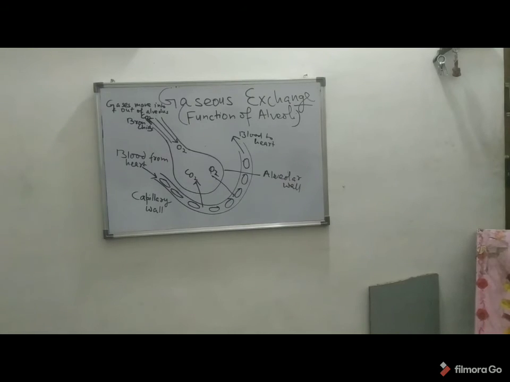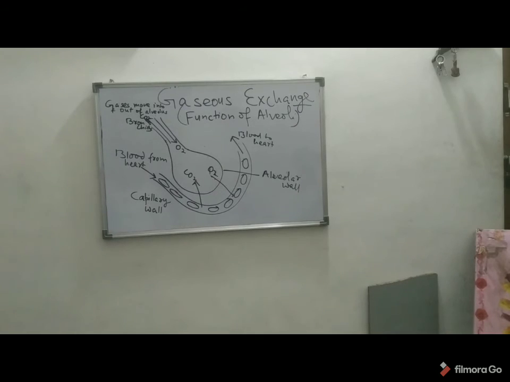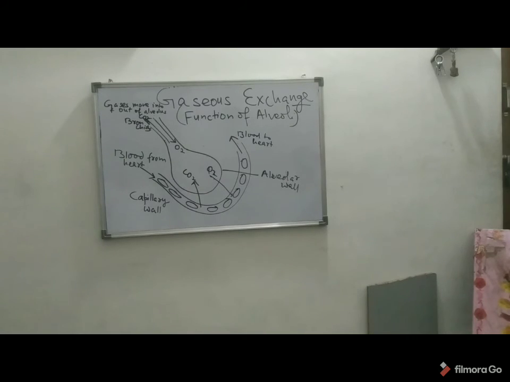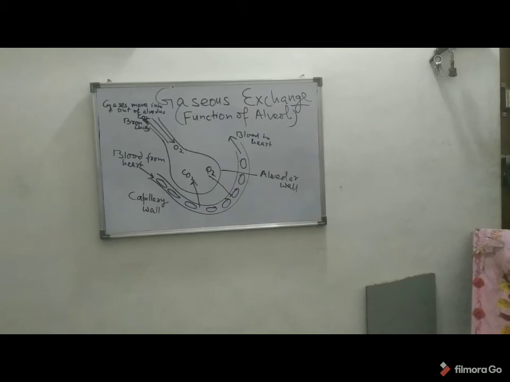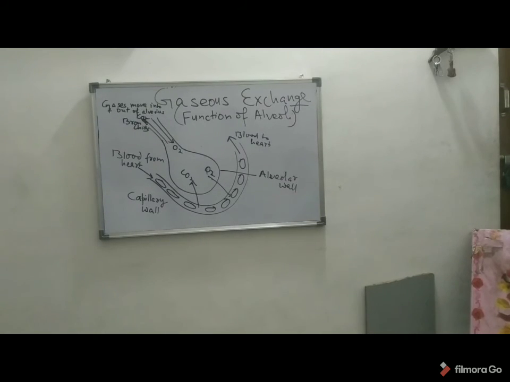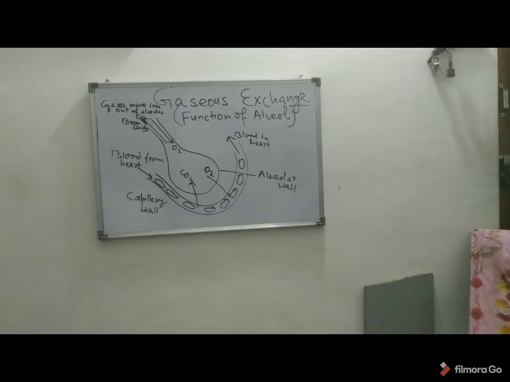There is diffusion, an exchange: CO2 goes from the capillaries to the alveolar sac, and oxygen from the alveolar sacs comes into the capillary by diffusion. The blood from the heart is deoxygenated, meaning it is rich in carbon dioxide.